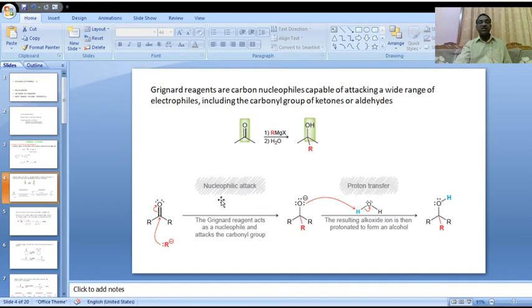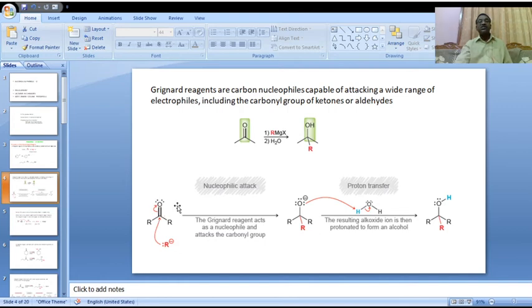This R minus from the Grignard reagent attacks the carbonyl carbon, and the pi bond between carbonyl carbon and oxygen is cleaved.